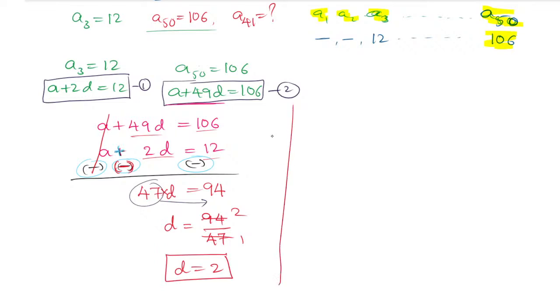That D value you have to substitute in either equation number 1 or equation number 2. So substitute D equals 2 in equation number 1.